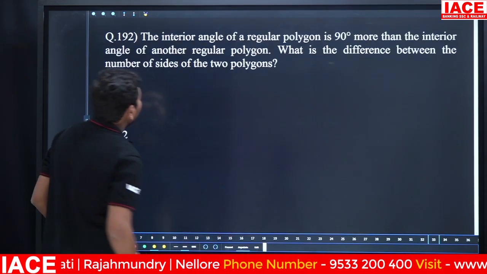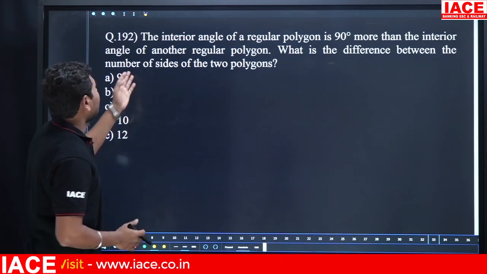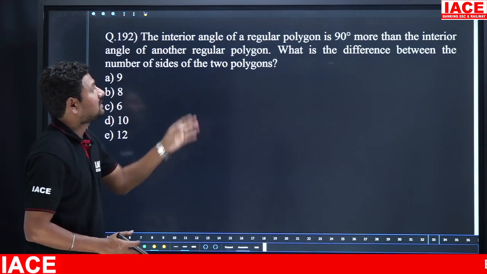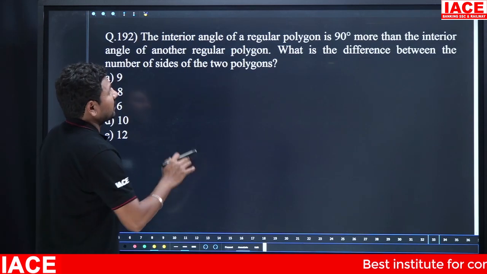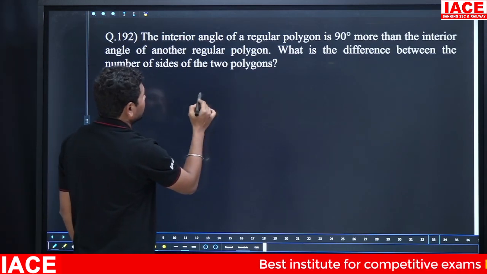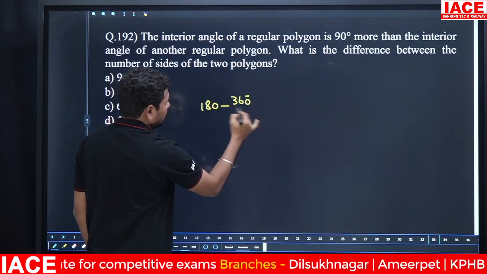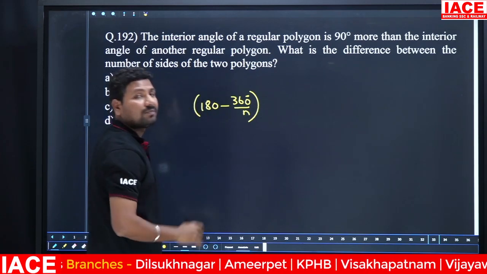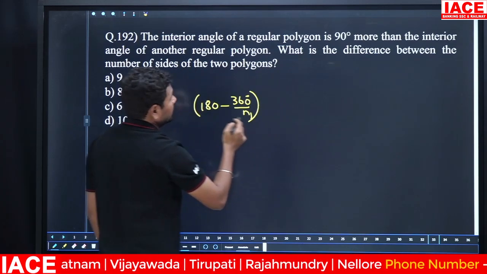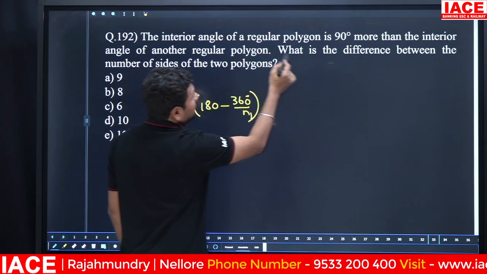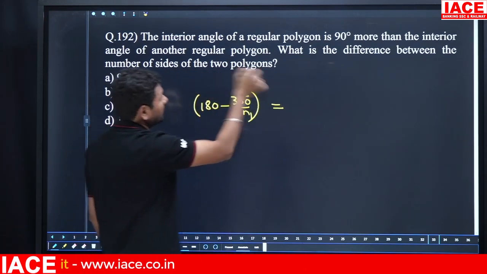Next. The interior angle of a regular polygon is 90 degrees more than the interior angle of another regular polygon. What is the difference between the number of sides of the two polygons? The interior angle of a regular polygon means you can take 180 minus 360 degrees by n. Okay, basically the formula for interior angle. Next, here how many degrees more? 90 degrees more than the interior angle of another regular polygon.